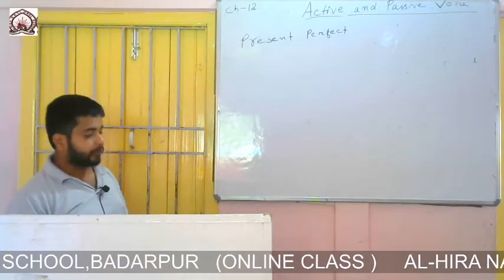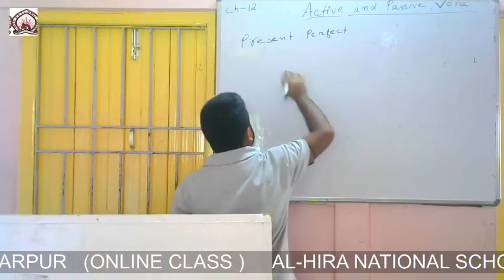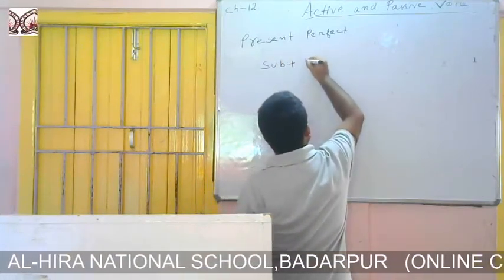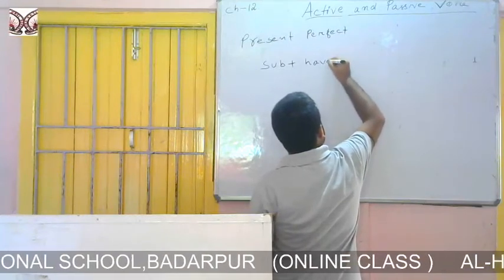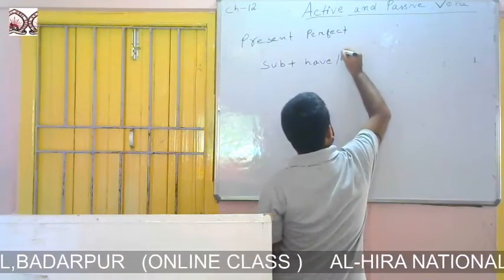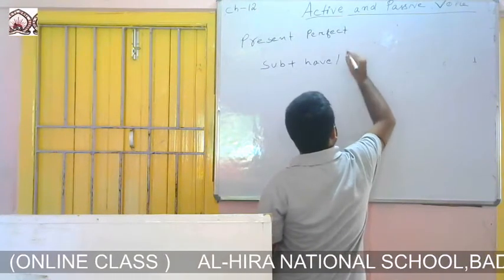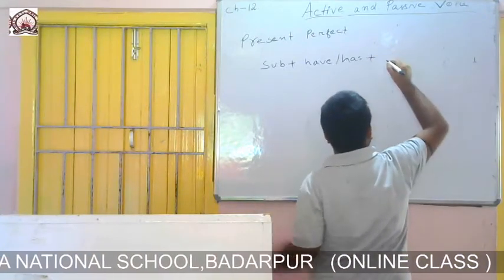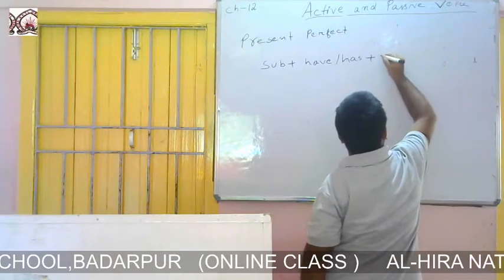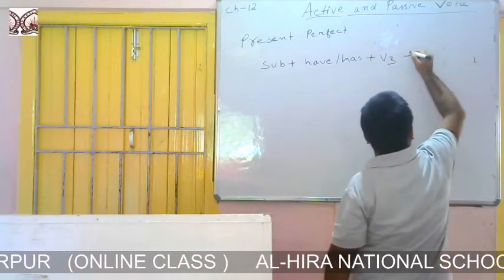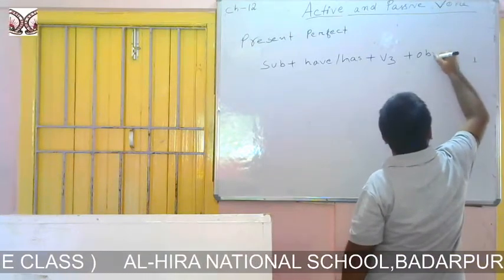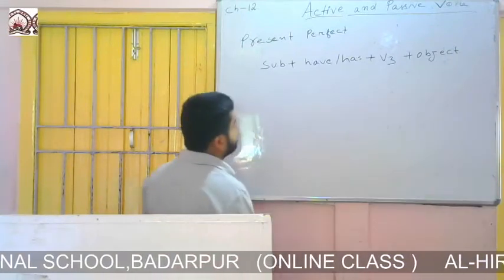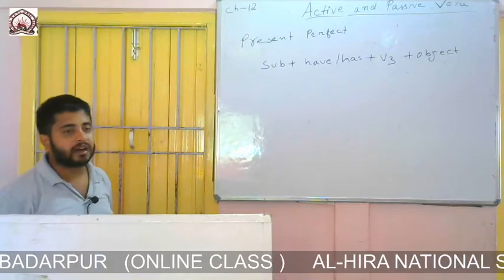So the formation of present perfect is like this: subject plus have or has plus third form of the verb plus object.